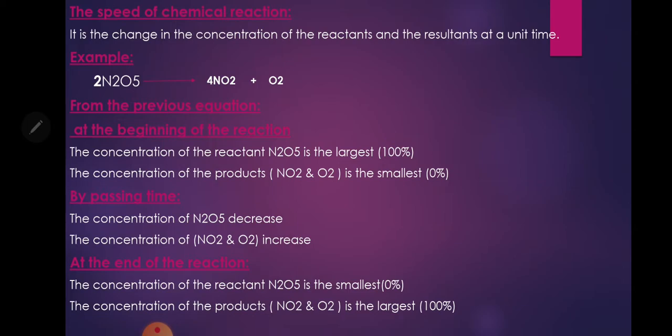The speed of chemical reaction, definition of the speed of chemical reaction: it is the change in the concentration of the reactant and resultant at a unit time. Example, N2O5 is nitrogen pentoxide, which gives NO2 nitrogen dioxide and oxygen.